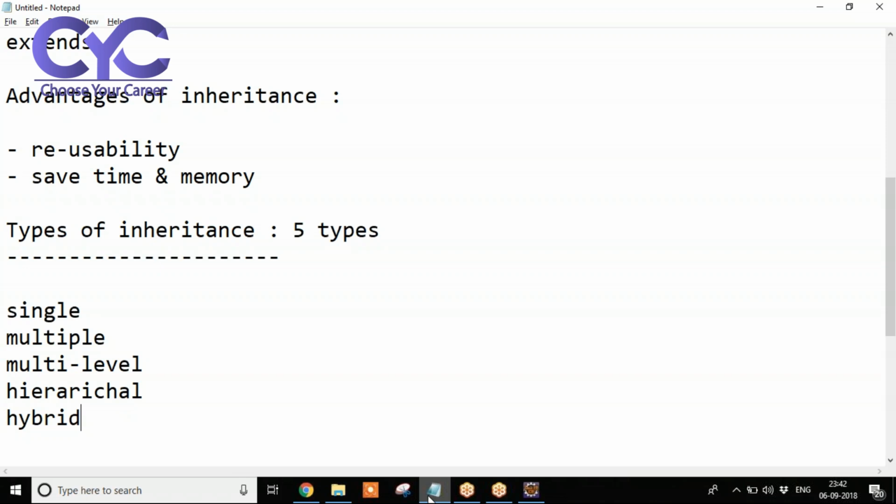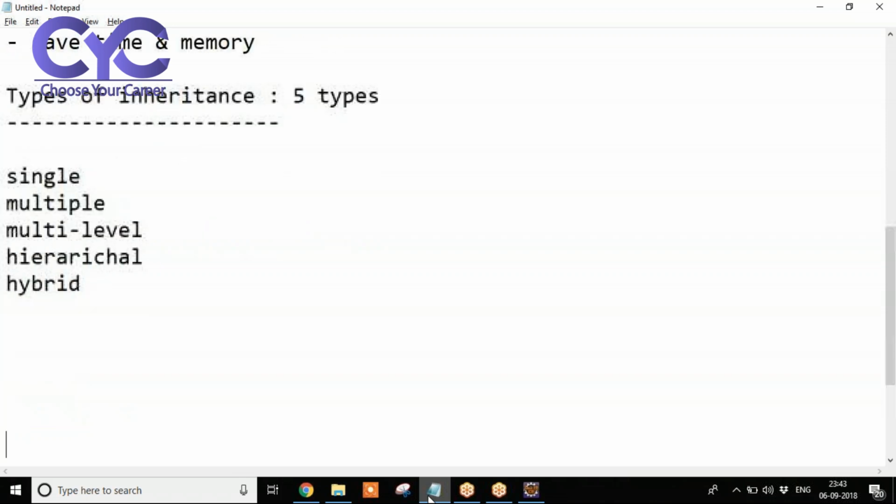When it comes to single inheritance, there will be only one superclass and one subclass. For example, if you take classes called demo1 and demo2, we are going to inherit the data from demo1 to demo2. There will be no other classes, only one superclass and one subclass. I will explain with an example.